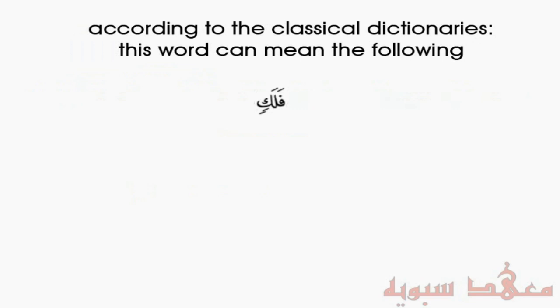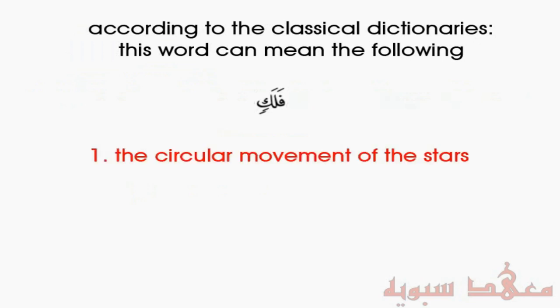Now the first meaning that is given of falak is the circular movement of the stars or the planets in general. Now there's one thing to note about that. This terminology of falak being linked to the movement of the celestial bodies was actually a terminology that came out from the Qur'an based on this particular verse. So although it's mentioned in the classical dictionaries as meaning this, it was actually the Qur'an which invented this meaning.